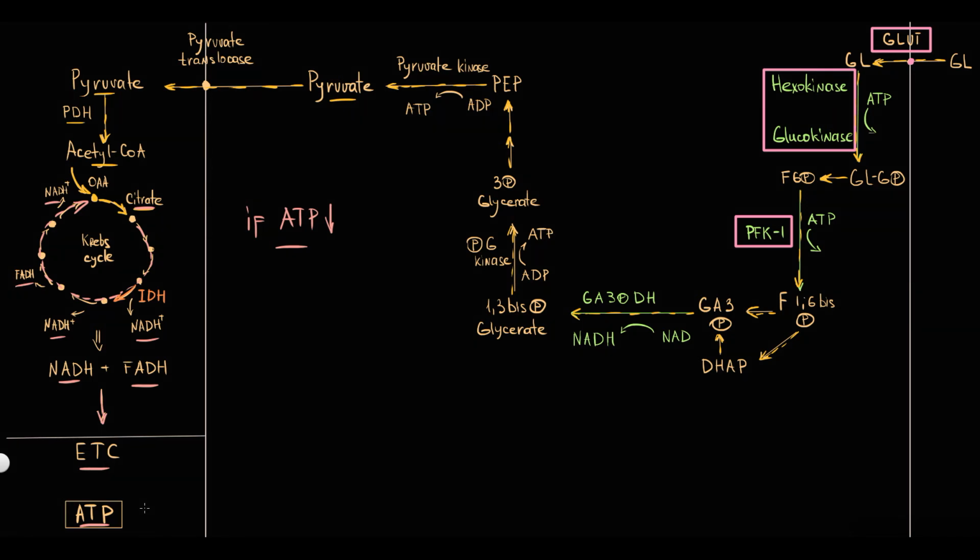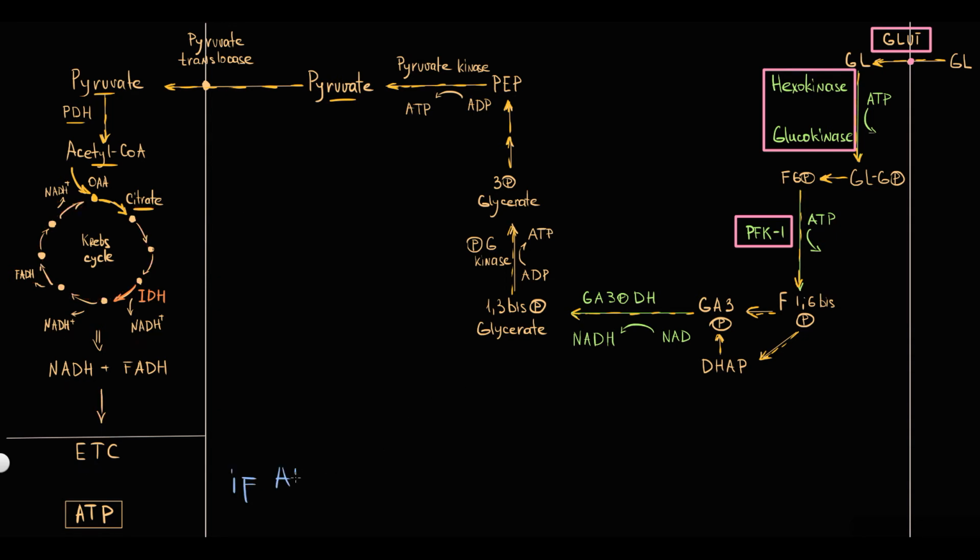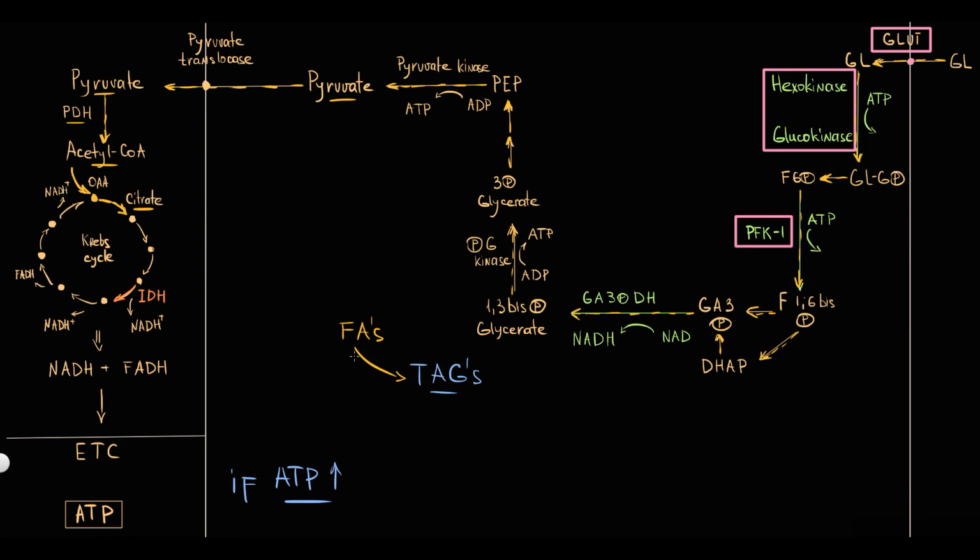But at some point, the amount of ATP becomes sufficiently high, and tissue does not require additional energy. What tissue requires is to create energy stores in form of triacylglycerols. And triacylglycerols are stored in the cytosol. To make triacylglycerols, tissue has to produce fatty acids. Fatty acid synthesis also occurs in the cytosol, and the substrate for fatty acid synthesis is acetyl-CoA.